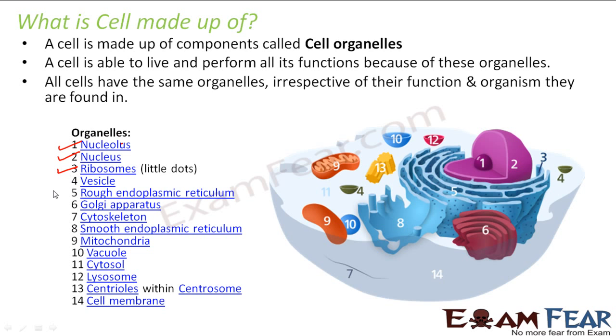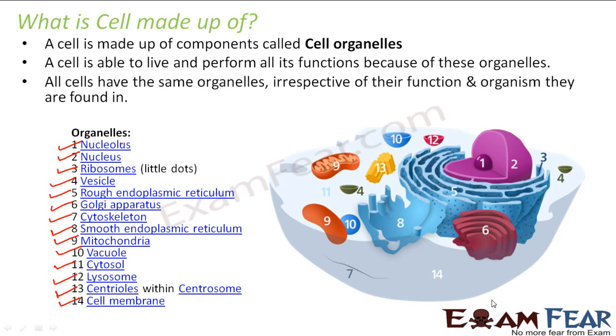The next ones are ribosomes, vesicles, rough endoplasmic reticulum, Golgi apparatus, cytoskeleton, smooth endoplasmic reticulum, mitochondria, vacuole, cytosol, lysosome, centrioles within the centrosome, and cell membrane. So these are the various cell organelles. That means these are the various components of a cell.